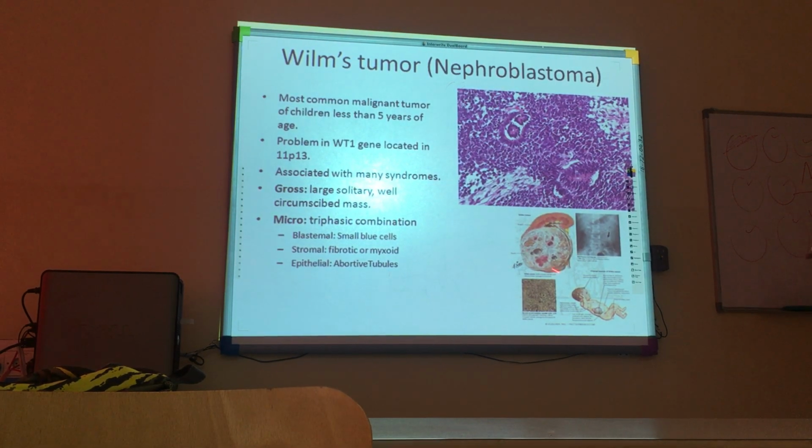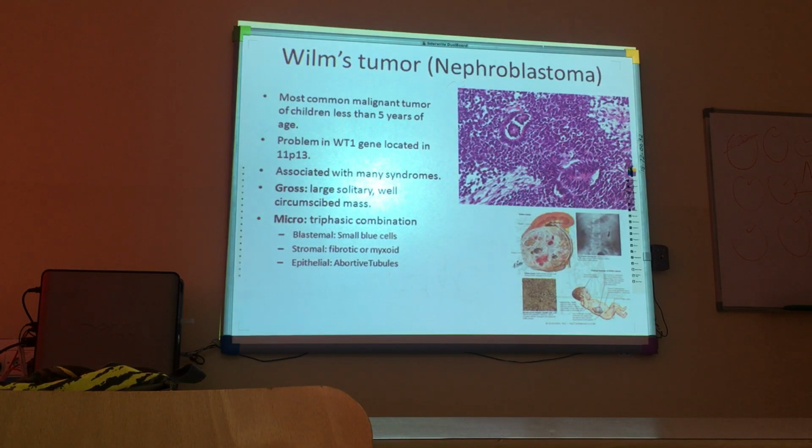Grossly, the boy is usually less than 5 years old; it can sometimes present up to 3 or 4 years. There is sudden abdominal enlargement. You see a mass arising from the retroperitoneum and pressing on the anterior organs. Sometimes it is difficult to tell by ultrasound whether it is arising from the kidney, so they go for CT or MRI. There is a large solitary mass which is very well circumscribed, with a clear boundary.